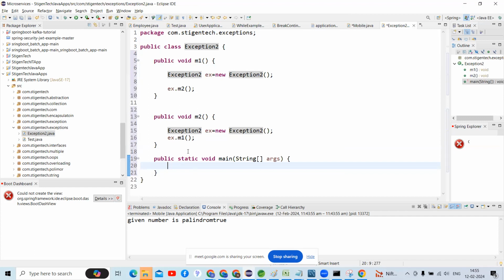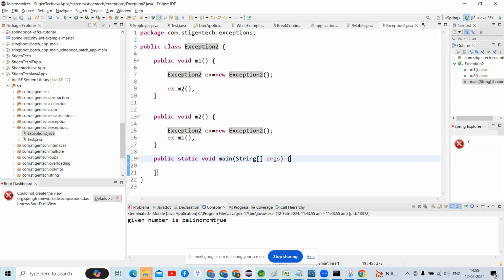Guys, is this executed automatically? What will the output be? This is the example I explained in the last class.